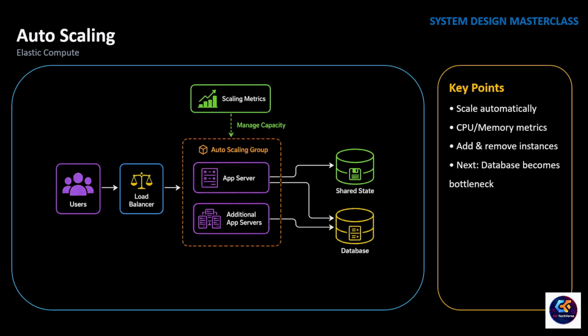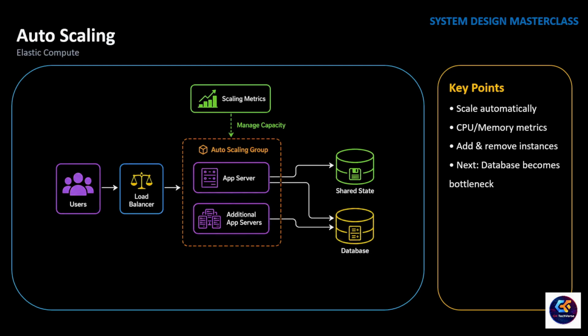This gives us two major benefits. During peak traffic, the application gets the capacity it needs. During low traffic, we don't pay for servers that are not doing any work. Auto scaling works because our application is stateless. Every new server is identical. The load balancer simply starts routing requests to it. From the user's perspective, nothing changes. The application just continues working.